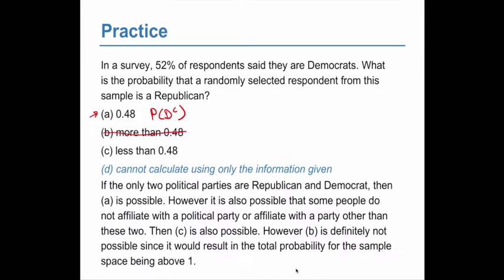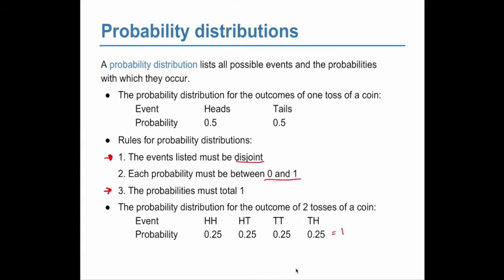So, a sample space is the collection of all possible outcomes of a trial. So when we do our probability distribution, if we go back here, right? So this is the sample space of all the outcomes of 2 tosses of a coin. This is the sample space for 1 toss of a coin.